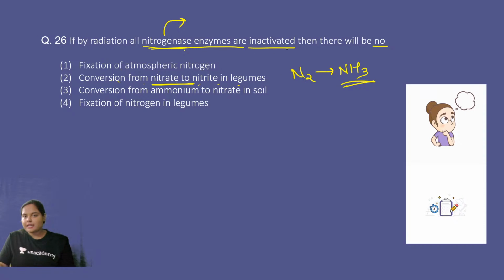If nitrogenase enzymes are inactivated, then there will be no fixation of atmospheric nitrogen, because this enzyme is required in fixing atmospheric nitrogen to ammonia. So the right answer is option number 1. Okay, moving ahead.